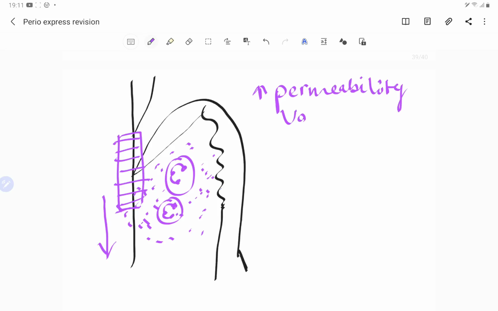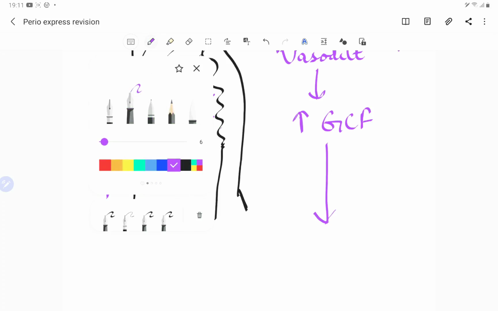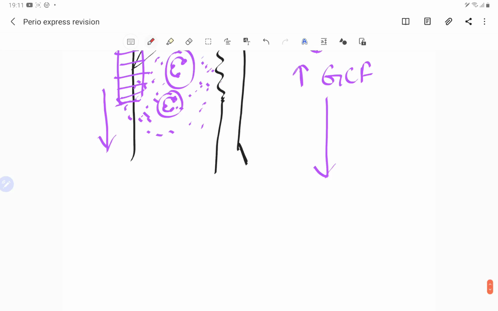also vasodilation. So all of this leads to an increase in the GCF, gingival crevicular fluid, because the fluid comes out of the vessels, and this fluid coming out of the vessel is going to cause the gingiva to appear swollen and red because of the inflammation.